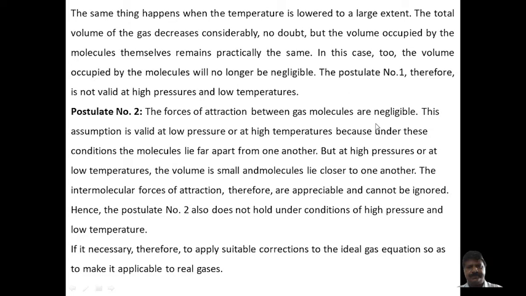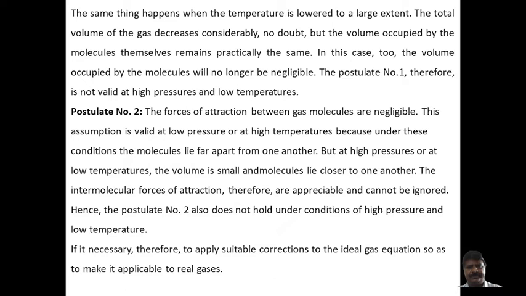This is the postulate of the kinetic theory of gas, but at high pressure and low temperature, this condition will be reversed. Therefore we cannot neglect the attractive force. There will be some attractive force existing between the molecules, and hence this is the second condition. You have to modify this second postulate also.